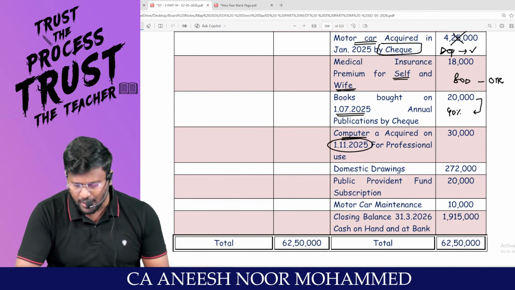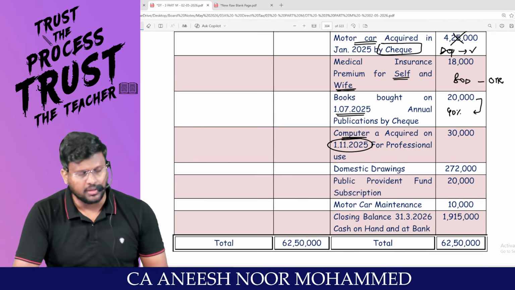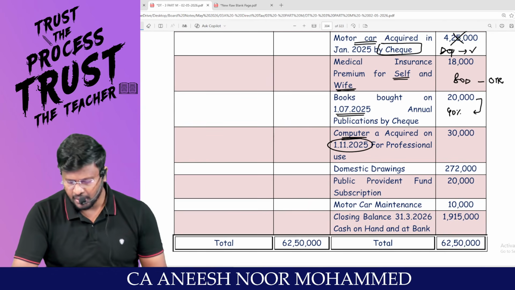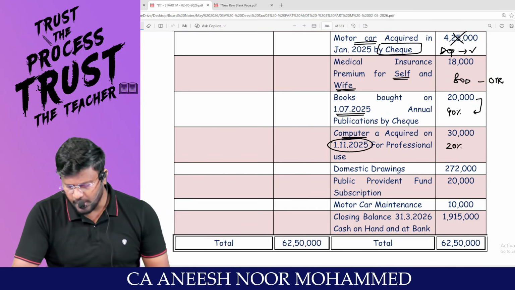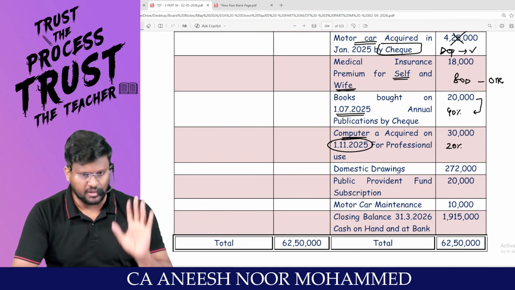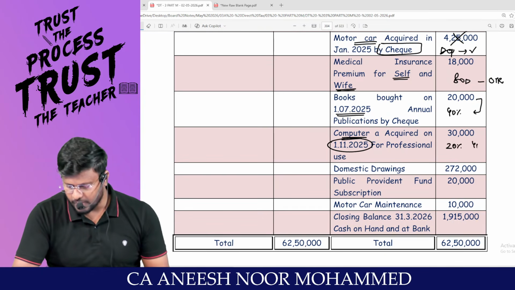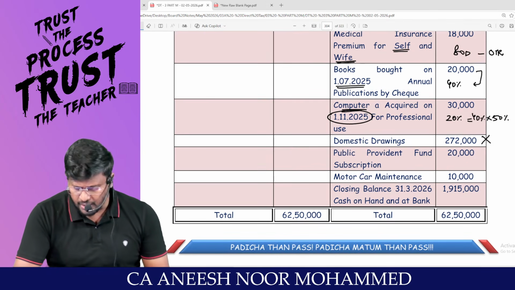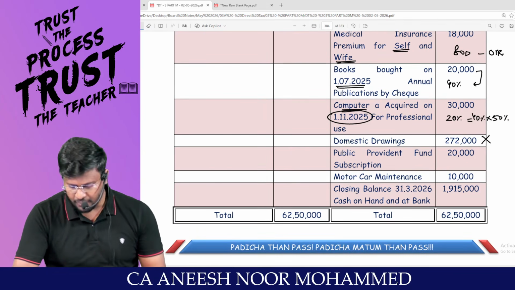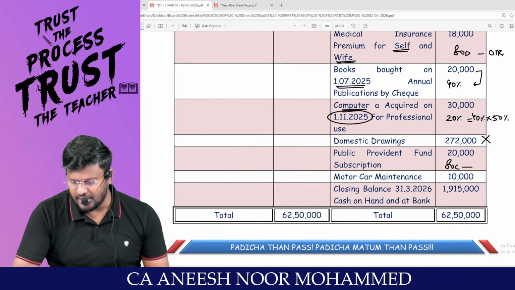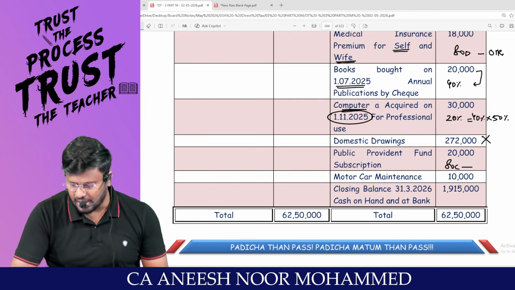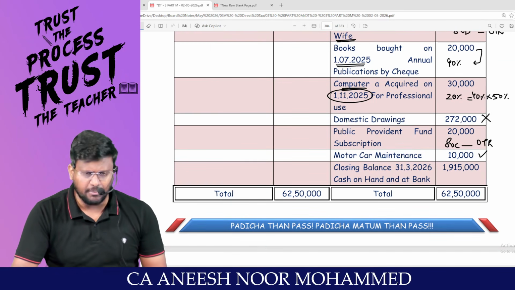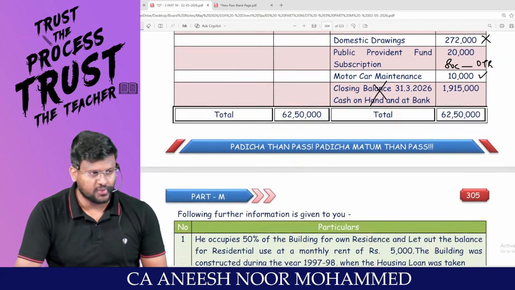Computer acquired on 1/11 for professional use, 30,000. Since it has been put to use for less than 180 days, it is entitled to 20%, which is 40% into 50%. Are you really with me? Yes, sir, which is 40% into 50%. Domestic drawings is not an allowable deduction. PPF subscription, you are entitled to 80C if you are travelling through the optional tax regime. Motor car maintenance can be claimed as a deduction. Closing balance is not an expense, it's an asset.